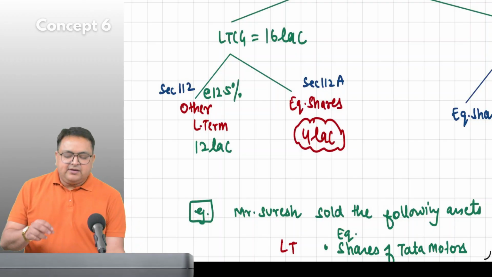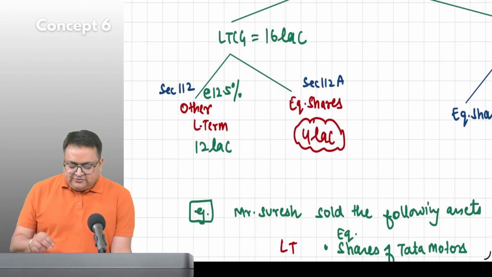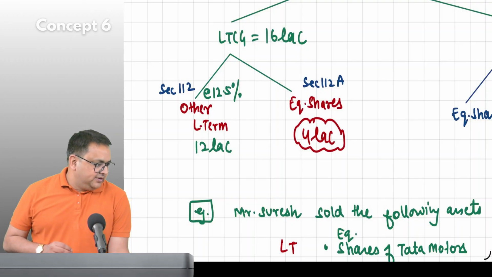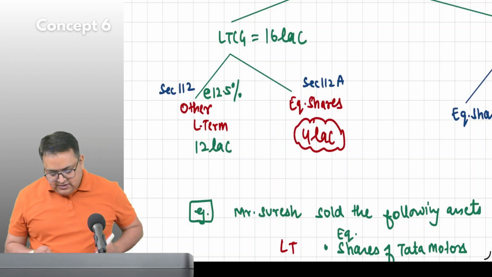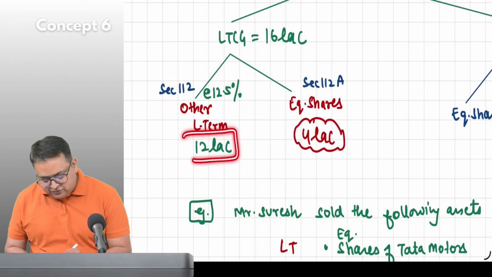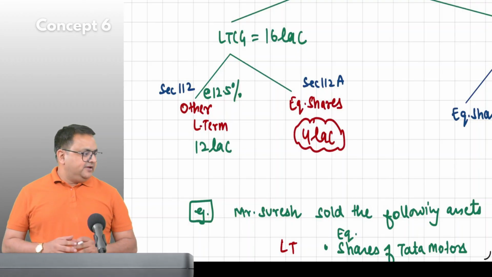Whenever we earn this income, this person has to pay tax of 12.5% on long-term capital gain. Got it? So this is 112 other long-term. This person has to pay tax straight away at 12.5%, special rate of tax.